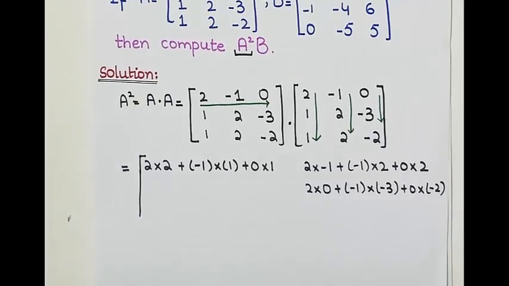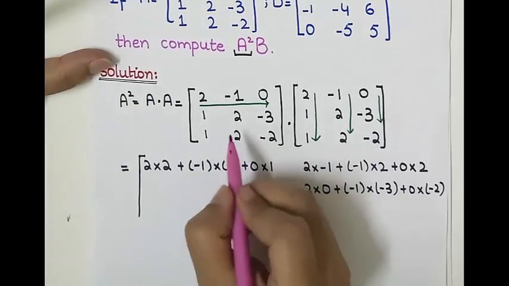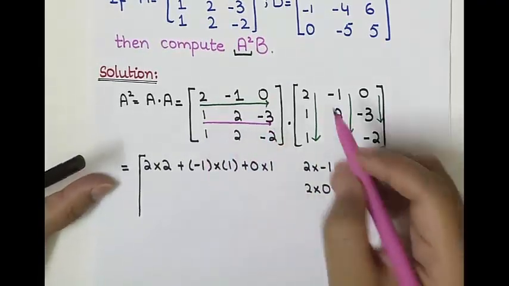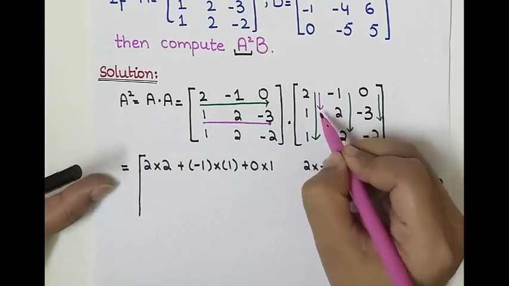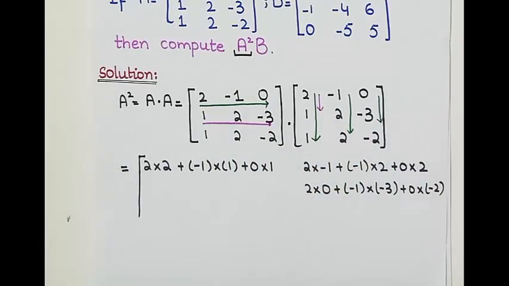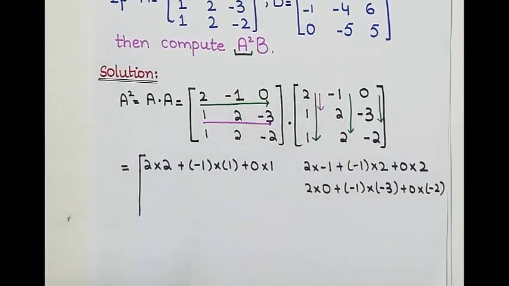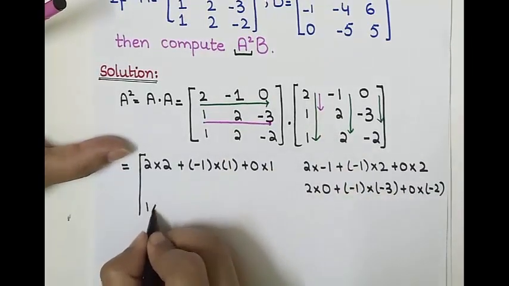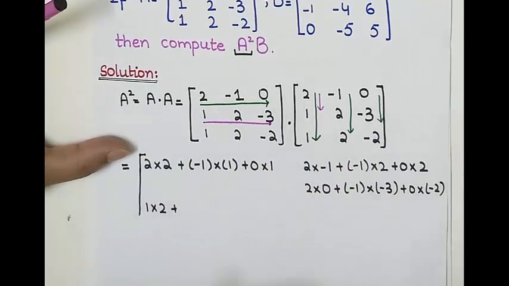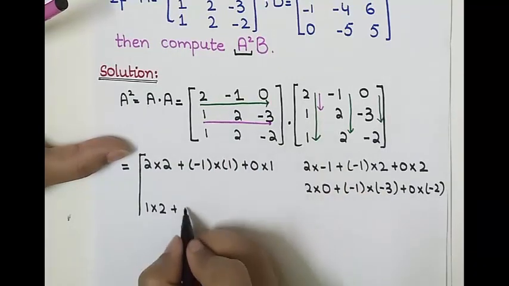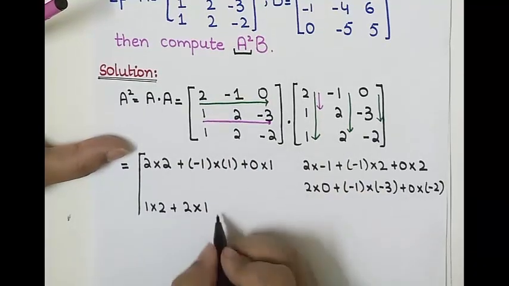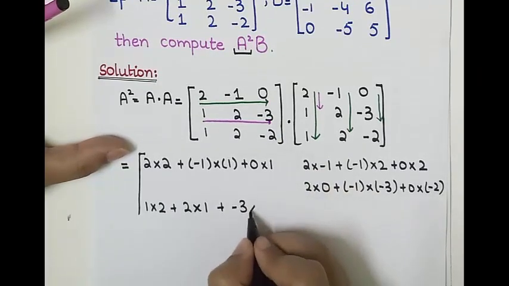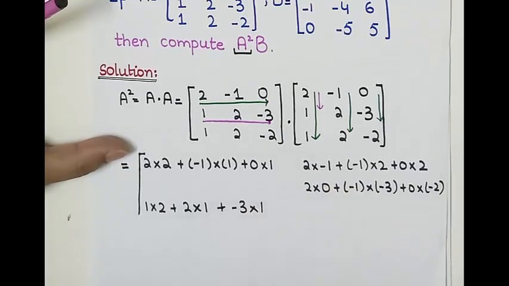Okay, now we will take the second row, this one, and now we will multiply the second row with the first column, and we have 1 multiply with 2, plus 2 multiply with 1, plus minus 3 multiply with 1.